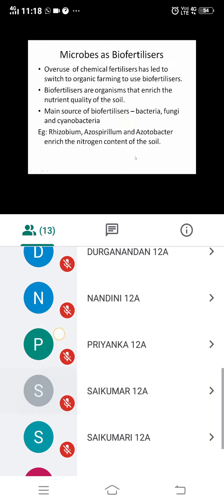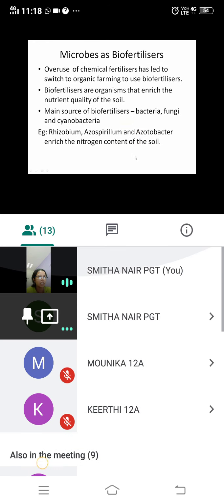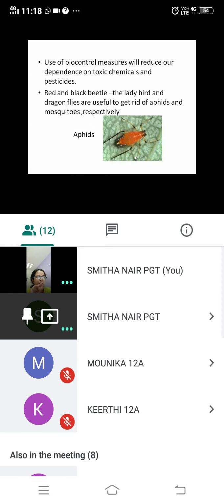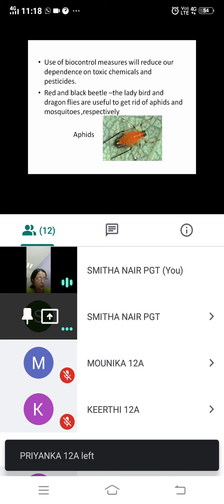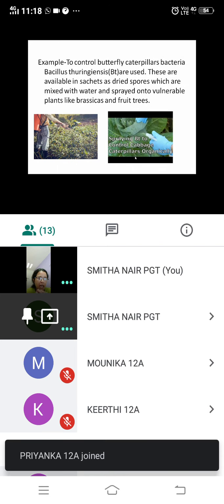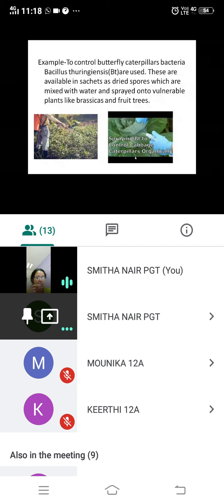So that is about microbes as biocontrol agents. What all we have seen, biocontrol agents, means we are using some biological, some living organism to control plant diseases. We had seen the example of ladybird which kills the aphid, and dragonflies which kill mosquitoes. We had seen Bacillus thuringiensis which is sprayed on brassicas, that is cabbage family plants, and fruit trees. And how Bacillus thuringiensis acts: it will get into the gut of the larva or caterpillar, and it will release toxin. Toxin, you know, that is poison.